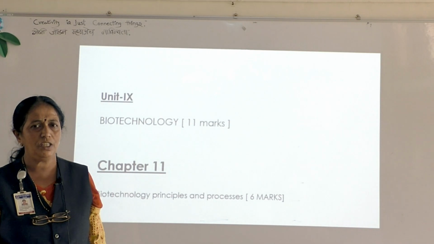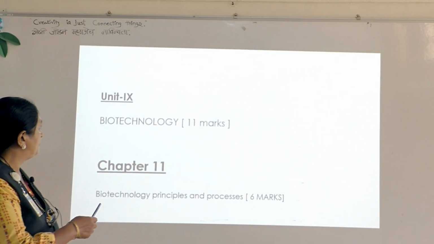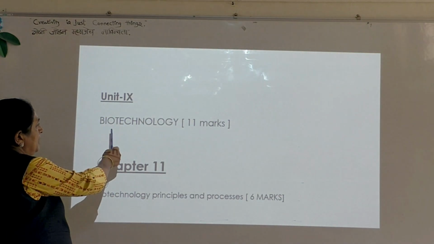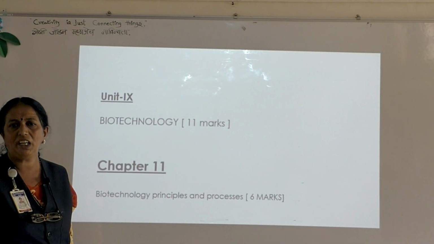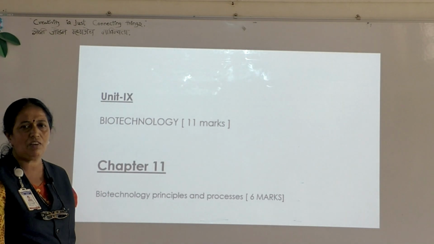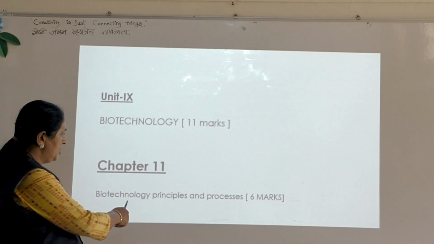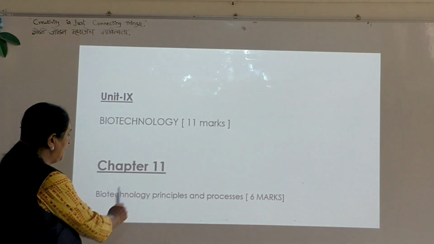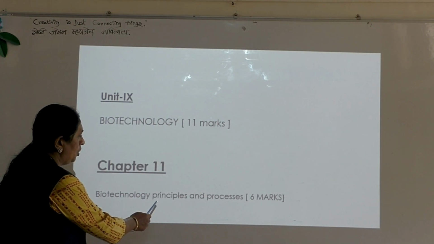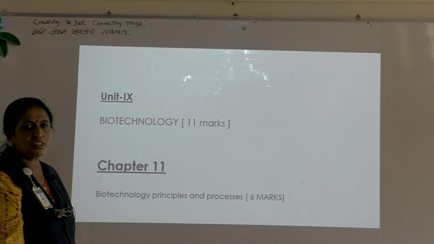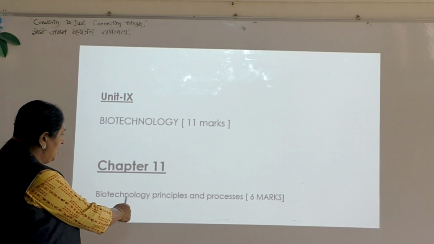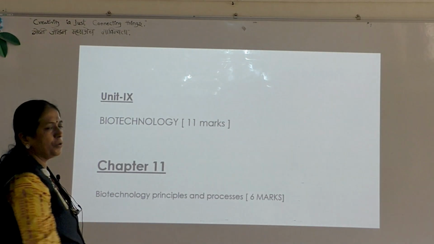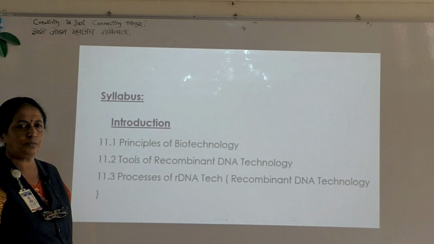Now coming to the unit, Unit 9, Biotechnology, 11 marks. Total weightage of this unit is 11 marks. Under this unit, chapter number 11, Biotechnology, Principles and Processes, 6 marks. Today we are going to study Biotechnology, Principles and Processes, 6 marks.